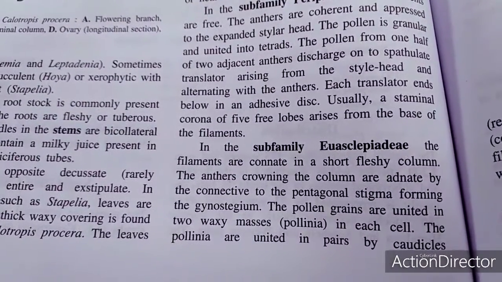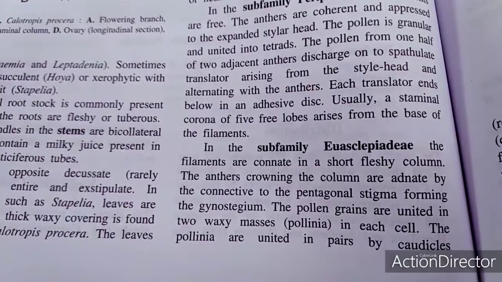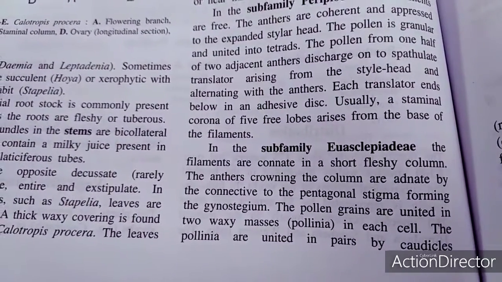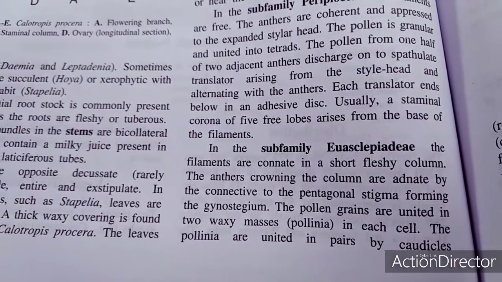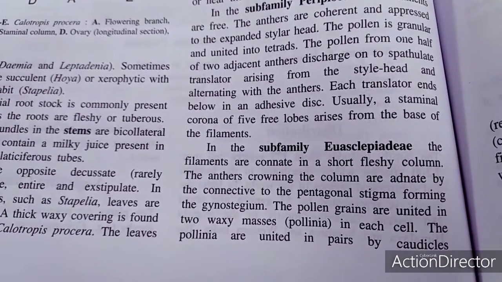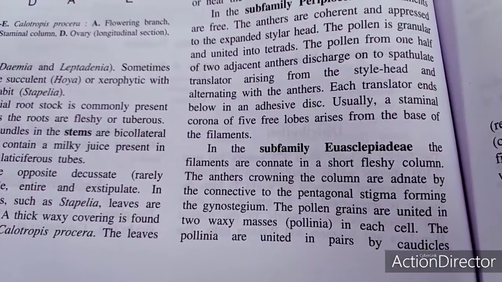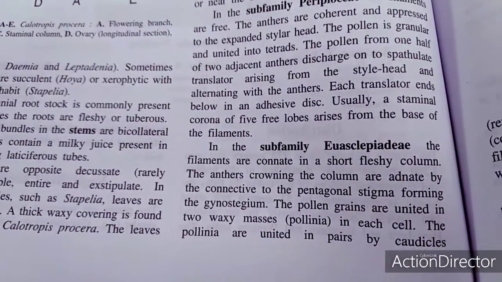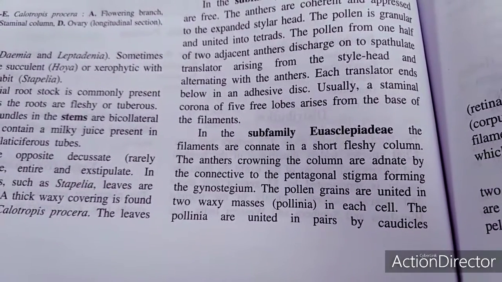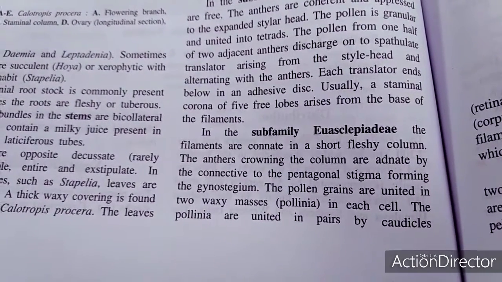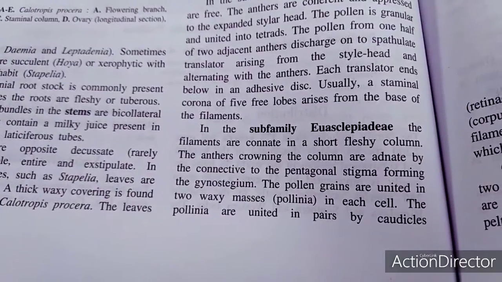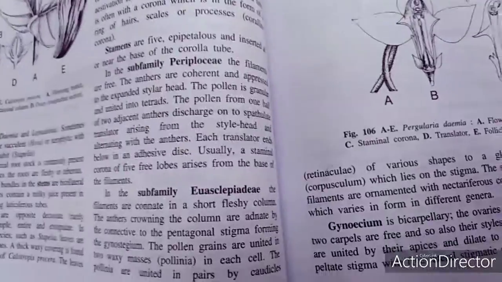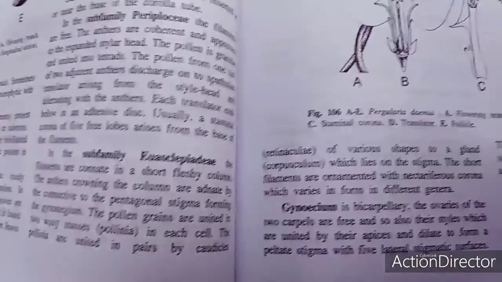With the subfamily Asclepiadoideae, the filaments are connate into a short fleshy column. The anthers crowning the column are adnate by the connectives to the pentagonal stigma, forming the gynostegium. The pollen grains are united into 2 waxy masses, pollinia, in each cell. The pollinia are united in pairs by corpuscles. These may have various shapes.